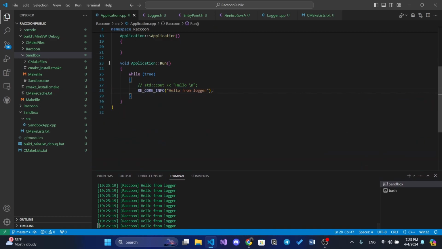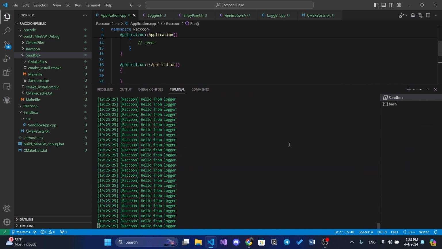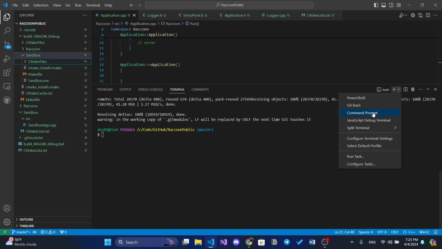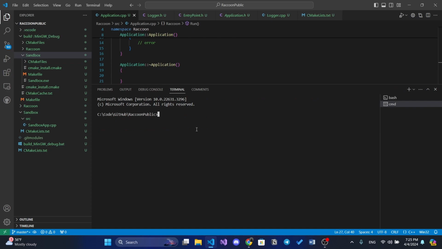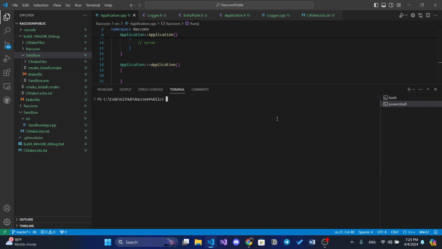So now our job is to extend this a little bit. Also, how to stop this? Kill, delete. Okay, so let's go to, what is command prompt? Yeah, there is no, it's not. PowerShell. Yeah, that's what I used.